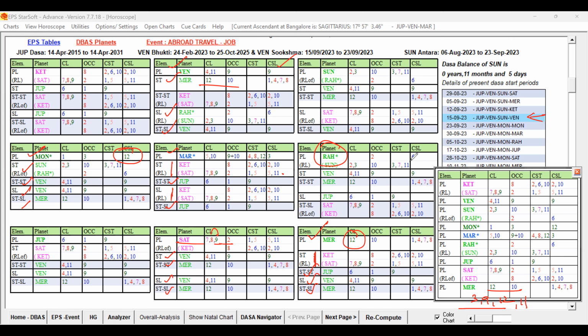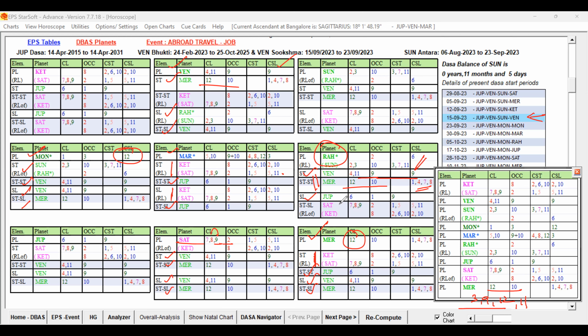What are the key planets? Rahu itself, supportive, good key planet. And Venus star level is good. Venus in the star of Mercury, this grouping is very good. Now 9, 9 and 12 and 10. It is indicating not strong, favorable for long stay. It is supportive for coming back also.